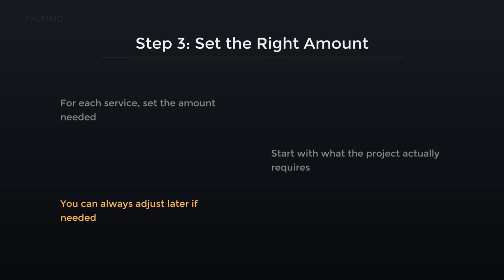You can always adjust later if needed. This means your initial resource settings aren't permanent. For example, if you start a development environment with low memory and later need more for testing, you can easily increase it. This flexibility ensures you only use what you require, optimizing both performance and cost.